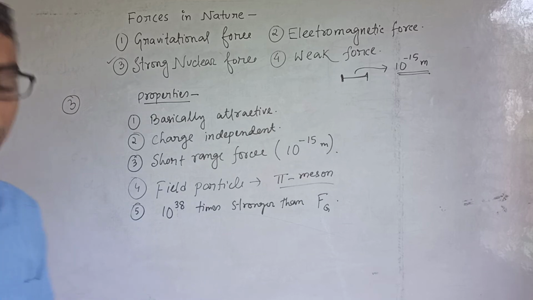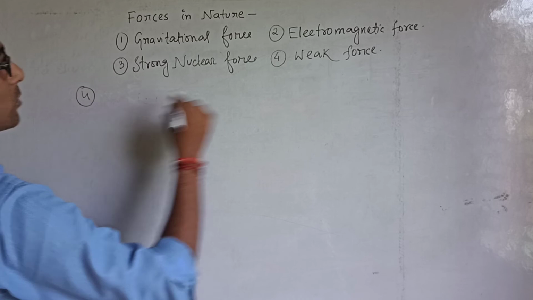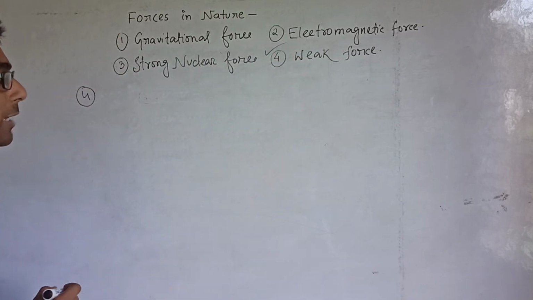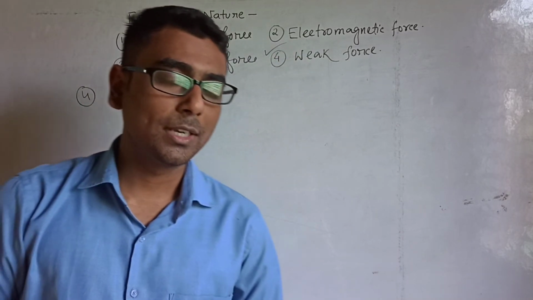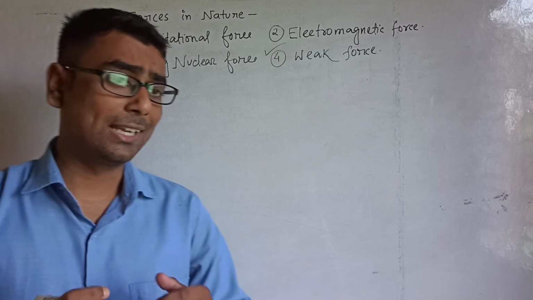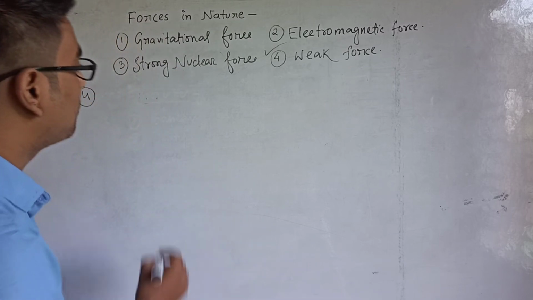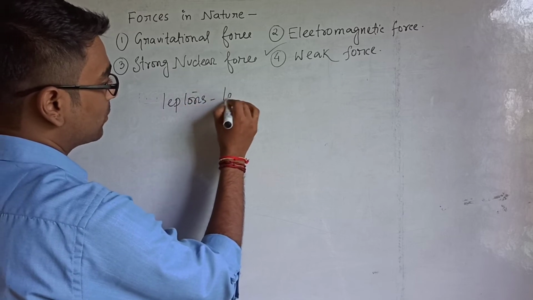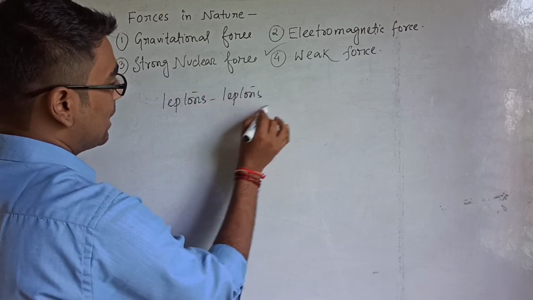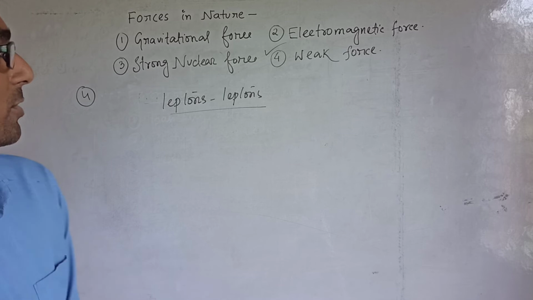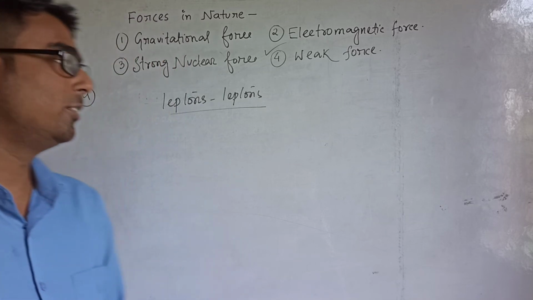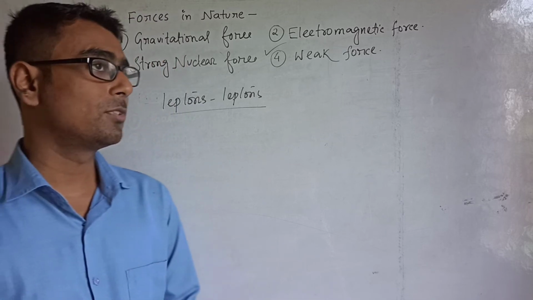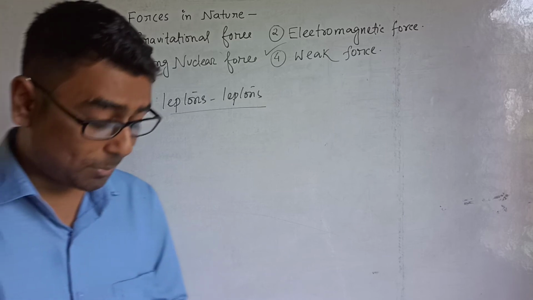So we will move on to the next force, the fourth one, the weak force. Actually, this force exists in the interaction between leptons. Okay, well, the term is quite unknown to you students. Actually, leptons are a few elementary particles.